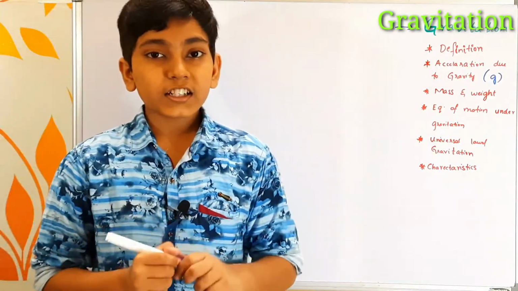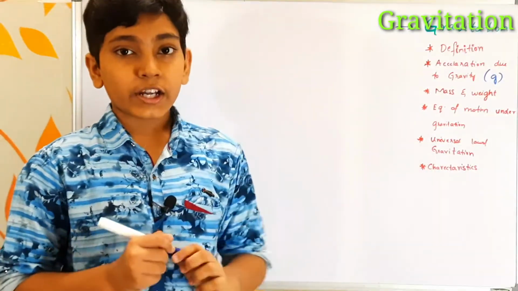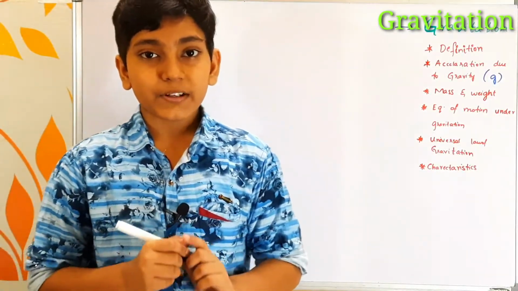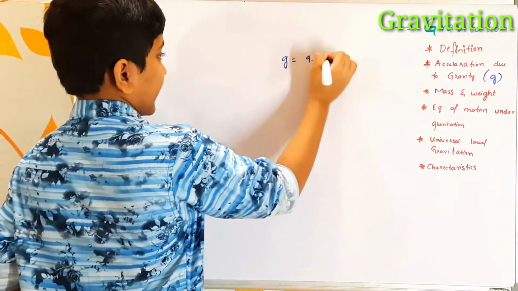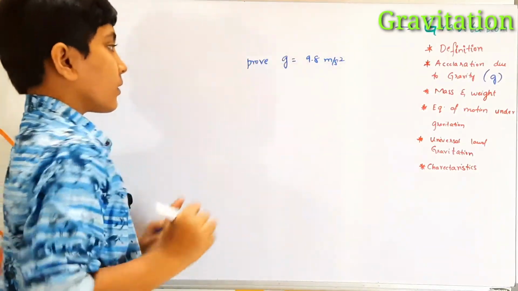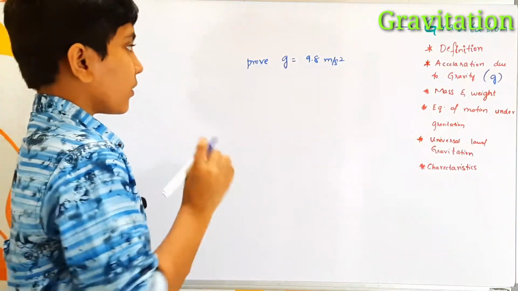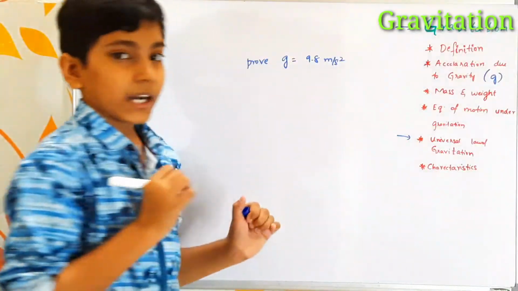So these are the 6 important and major characteristics of the gravitational force. Now let us prove that the gravitational force, that is the acceleration due to gravity on earth, is 9.8 meters per second square. So g equals 9.8 meters per second square. We were going to prove that. So this is the question. Now how to prove this? For that, let us apply the universal law of gravitation.